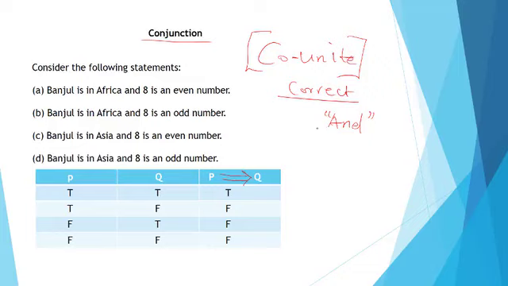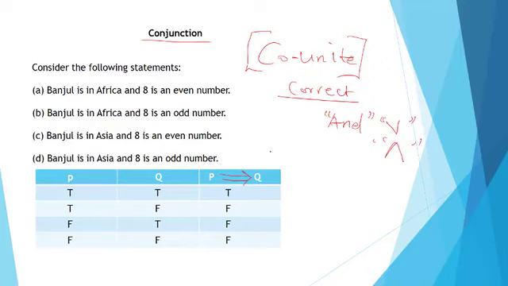When you have the word and, you cannot say he is tall and short. It's wrong. You can say he's tall and handsome. Correct. He's tall and chubby. Correct. You can say he is tall and rich. Correct. But you cannot say he is tall and short. So that's what conjunction is talking about. And remember, in disjunction we use the symbol V. In conjunction we use an inverted V, a V that faces downwards.